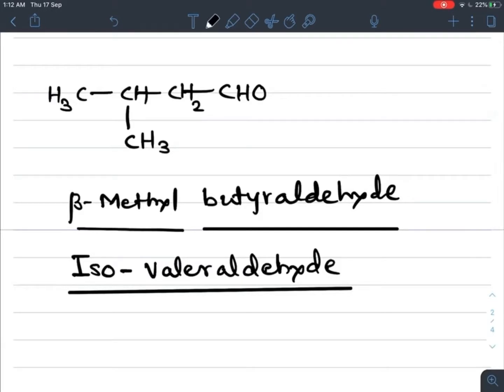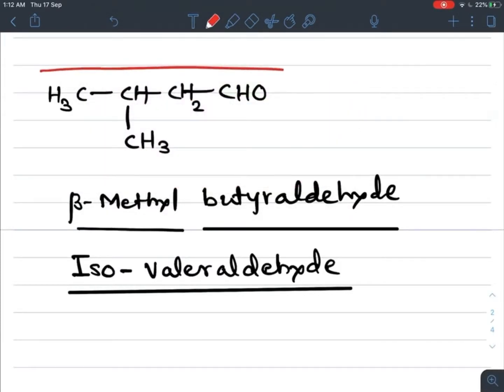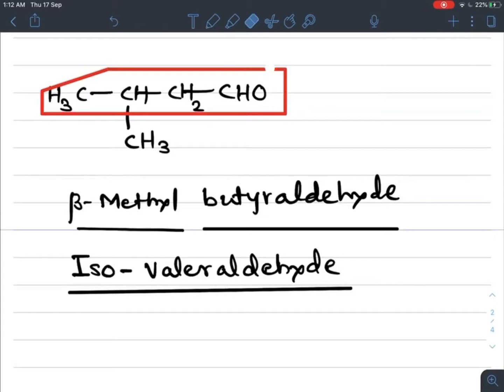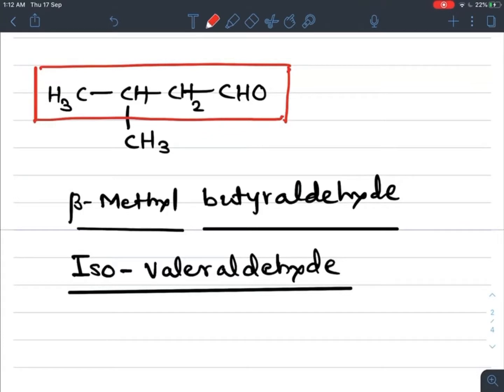Now you tell me what is its IUPAC name. So while giving the IUPAC name, you select the longest chain. This is the 4 carbon containing straight chain, and from this chain, you number the chain which gets minimum possible number to the aldehyde functional group.